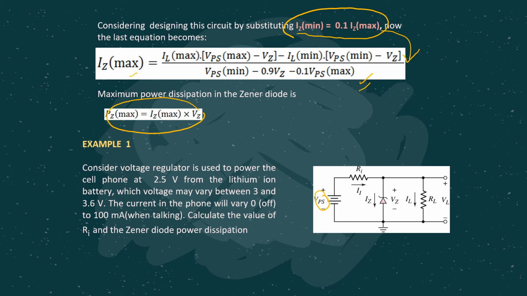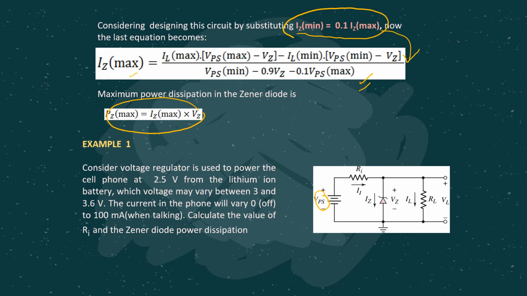As we can see here, we consider a voltage regulator circuit which is used to power a cell phone at 2.5 volt from the lithium ion battery, whose voltage may vary between 3 and 3.6 volt. This is the condition where we have VPS maximum and VPS minimum, and the current in the phone will vary from 0 when it is off to 100 milliampere when the user is talking. So you have to calculate the value of RI and the Zener diode power dissipation.